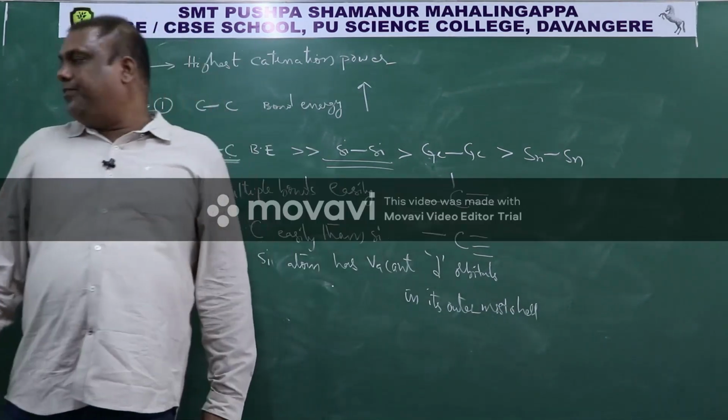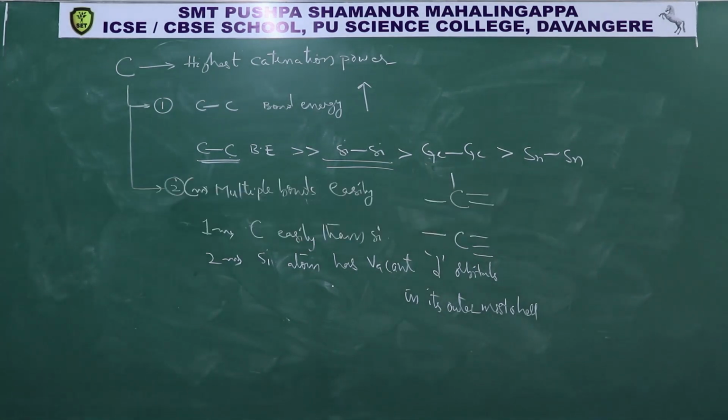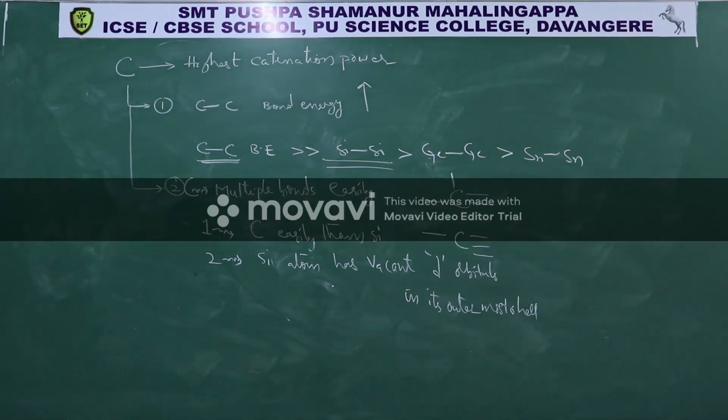Already I told you carbon can form multiple bonds easily. That is the reason why carbon has high catenation ability. Whereas other elements in the periodic table cannot form multiple bonds as easily as carbon.